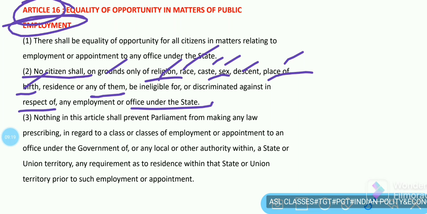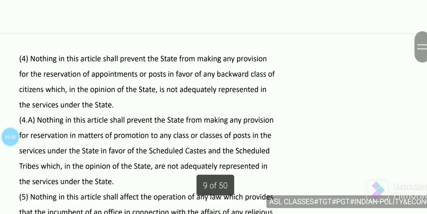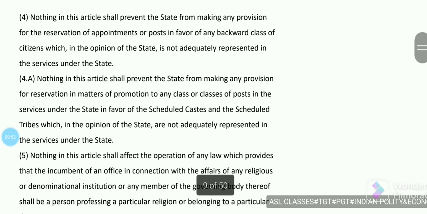So nothing in the article prevents Parliament from making any law. It is also mentioned that Parliament can make special provisions for the backward classes, or Scheduled Caste and Scheduled Tribe classes, if they are not adequately represented, or they are not adequately getting the opportunity to get employed in the government offices. So next is nothing in this article.